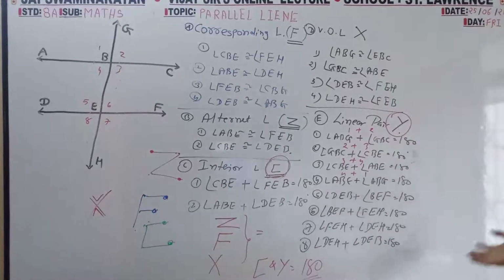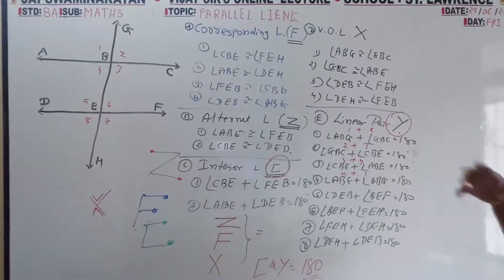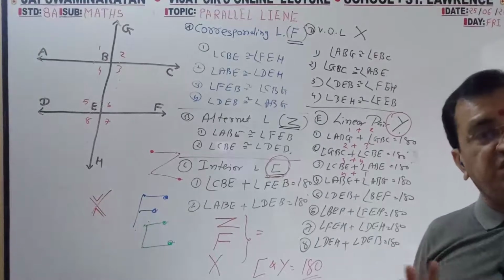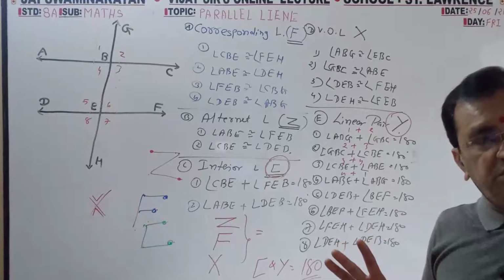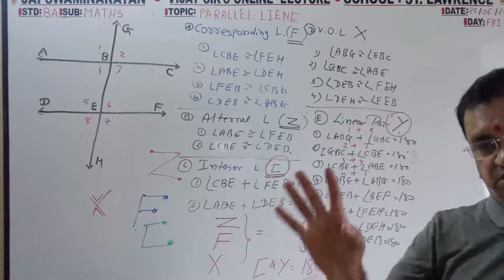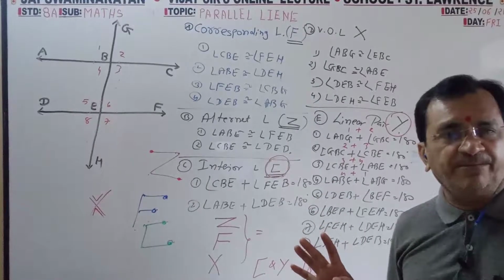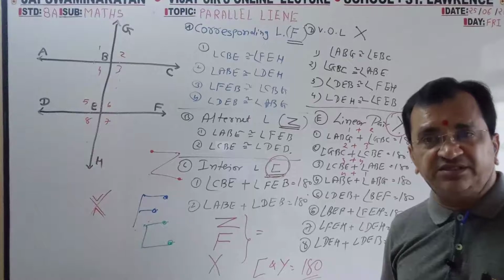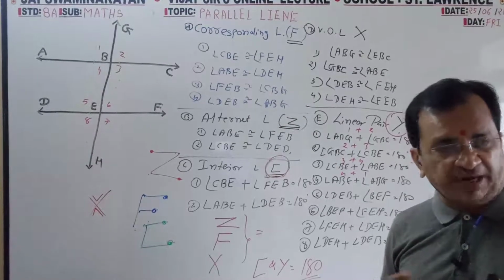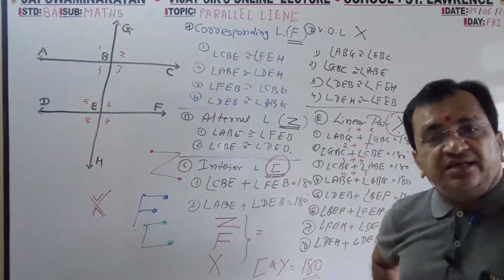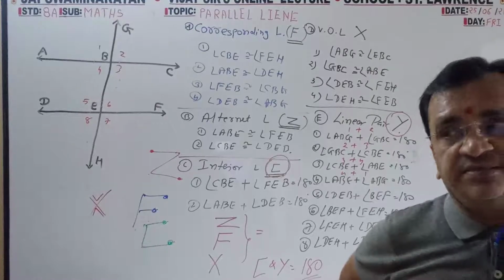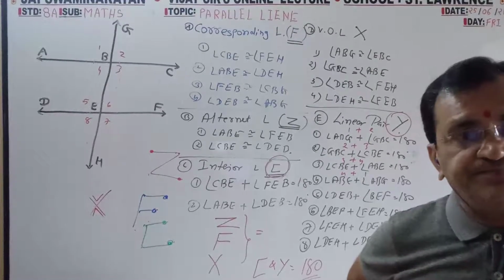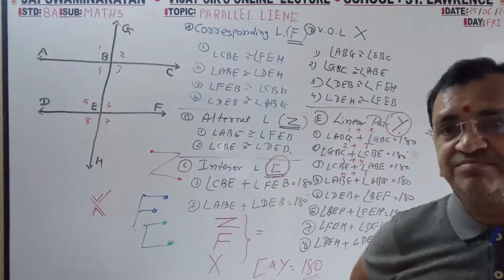So better you write if you want to copy, or take a screenshot, because in the textbook they have not given it shape-wise. If you find it shape-wise, it is damn easy for you. In the textbook they have not mentioned anywhere that you can find this type of diagram in this way. Directly they have shown which 2 angles are linear, which 2 are interior, which 2 pairs are corresponding, which 2 are alternate.